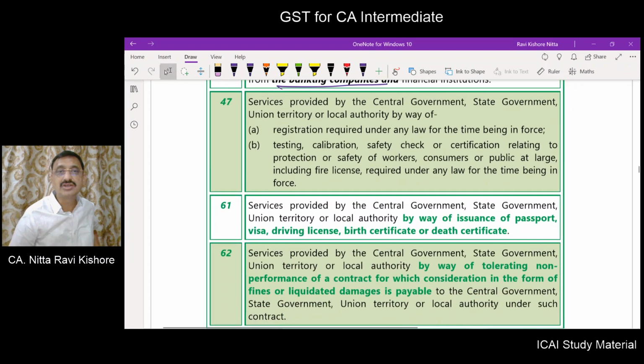Service provided by central government, state government, union territory or local authority by way of registration required under any law for the time being in force, testing, calibration, safety check, certification relating to safety of workers, consumers, public at large, including fire license required under any law for the time being in force. So if the central government is registering somebody, for which registration fees is received in respect of these activities, then it will be exempt. The registration fees may either be collected by the central government, state government, union territory or local authority.